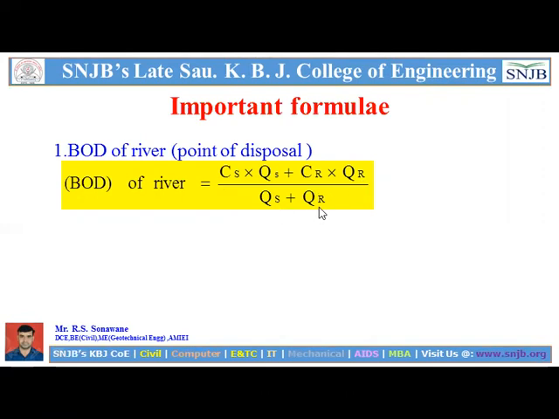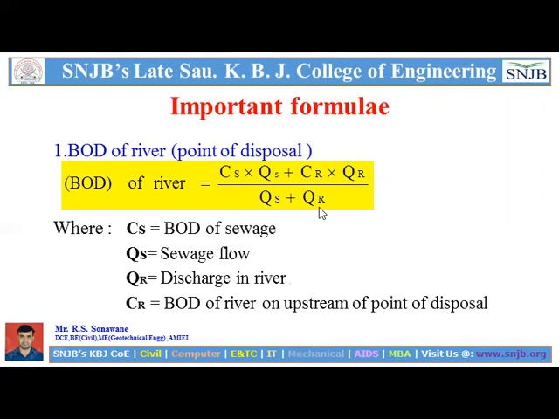What are the terms in this formula? CS is the BOD of sewage, QS is the sewage flow, QR is the discharge in the river, and CR is the BOD of the river upstream of the point of disposal. With respect to all these terms, we can easily determine the BOD of the river at the point of disposal.